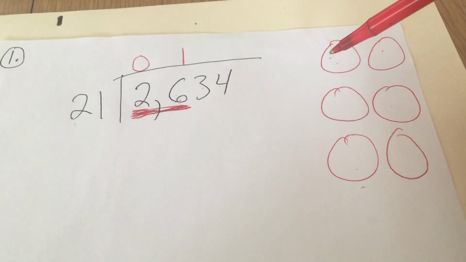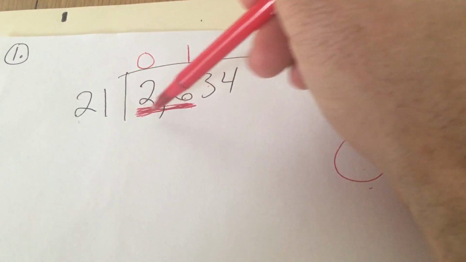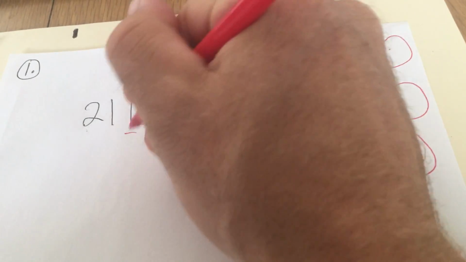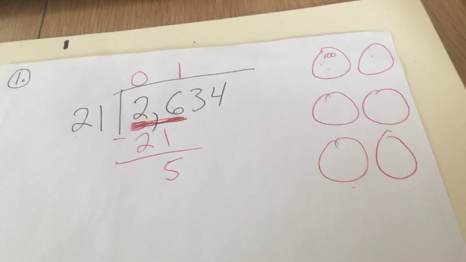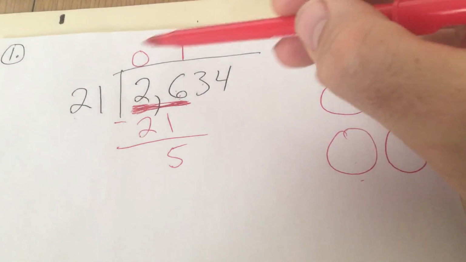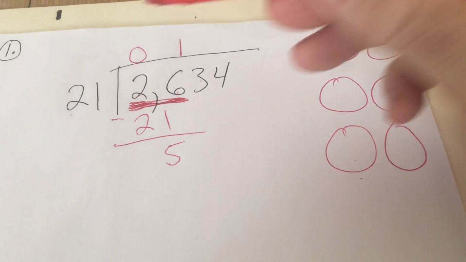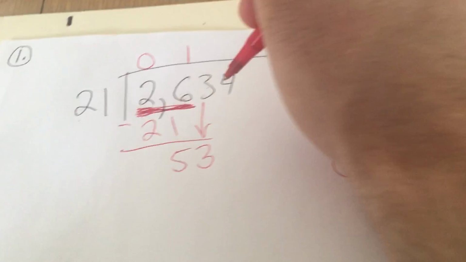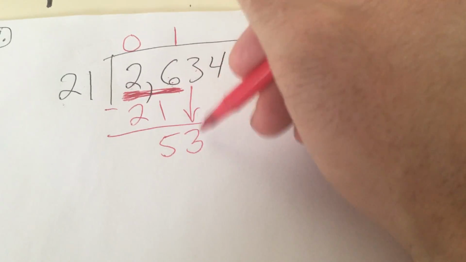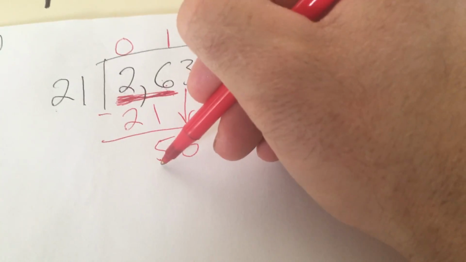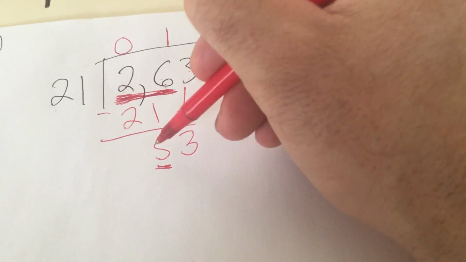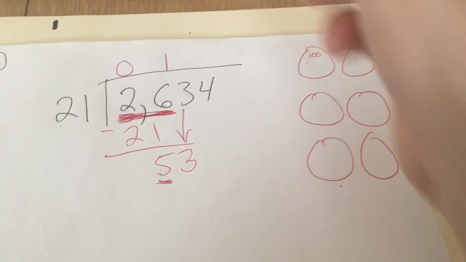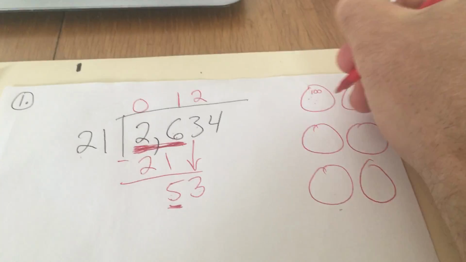We can only put 100. We can't put 200 because there's not enough hundreds to do 200. So 1 times 21 is 21. Subtract, and we still have 500s that didn't go into those equal groups, because 21 of them went into the groups. So that means there's 5 more that didn't. We're going to add those to the tens. So these 3 tens, this is 500, but it's the same thing as 50 tens. So now we can look at it as 53 tens. If we had 53 tens and were going to break it into 21 groups, we could put 2 tens into each group, or 20.